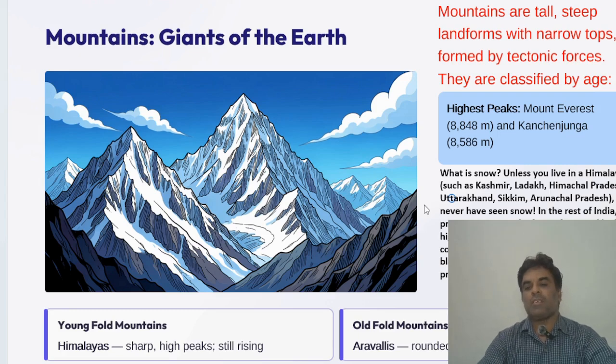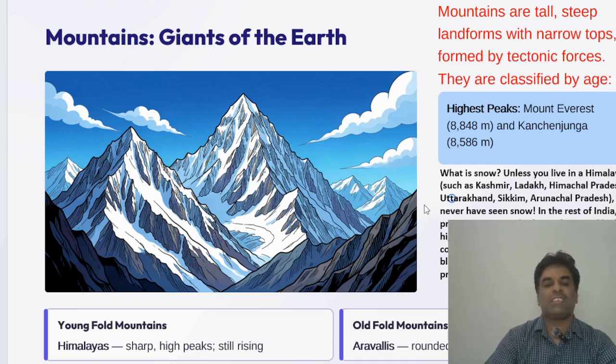So what is snow? Unless you live in a Himalayan region such as Kashmir, Ladakh, Himachal Pradesh, Uttarakhand, Sikkim, Arunachal Pradesh, you may never have seen snow in the rest of India. Most precipitation is in the form of rain and hail, but at higher altitudes, if it is cold enough, snow will fall, covering the landscape in a soft, beautiful white blanket. Snow and hailstorms are nothing but precipitation of water in a solid state.